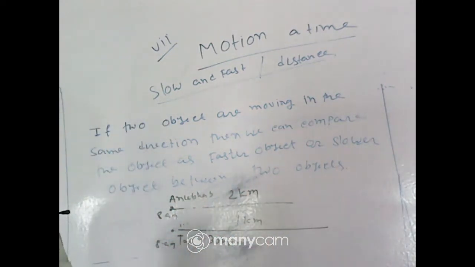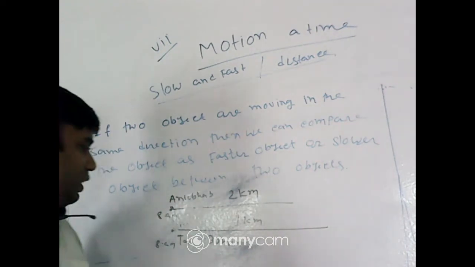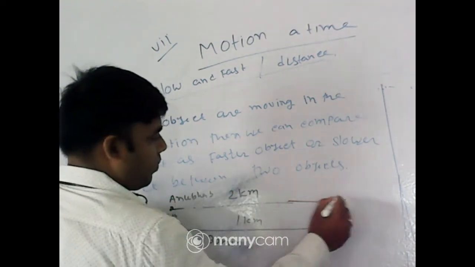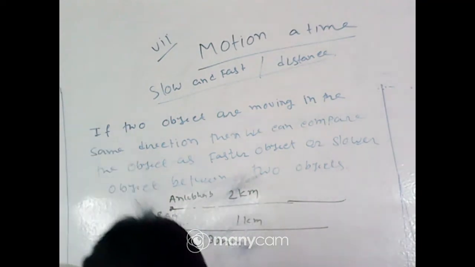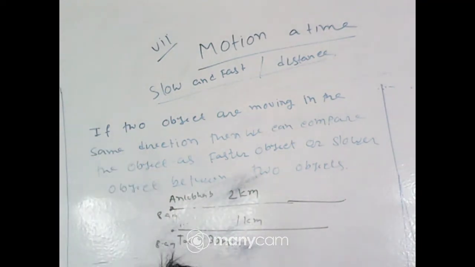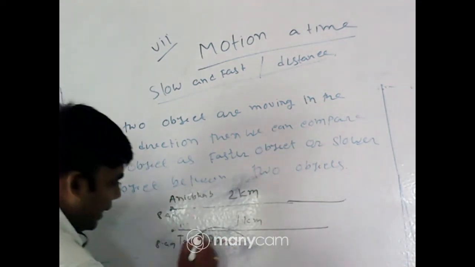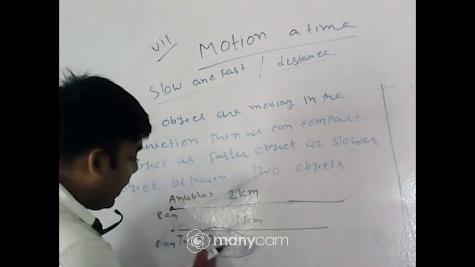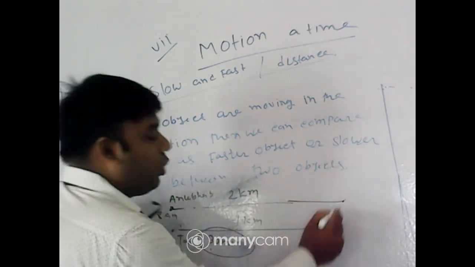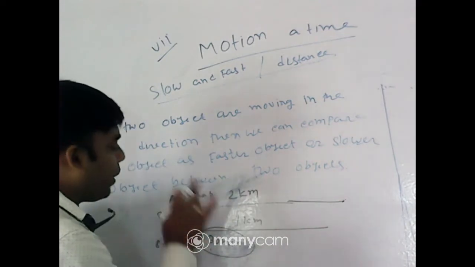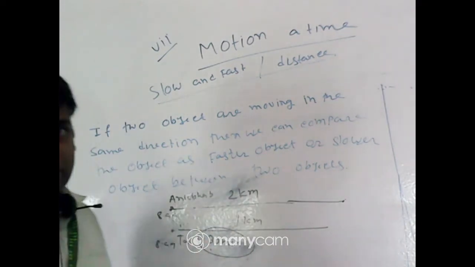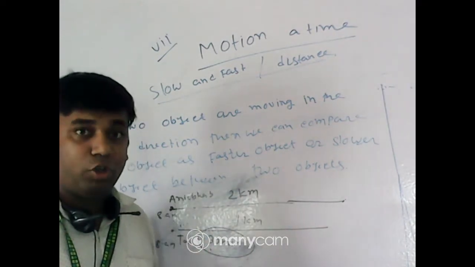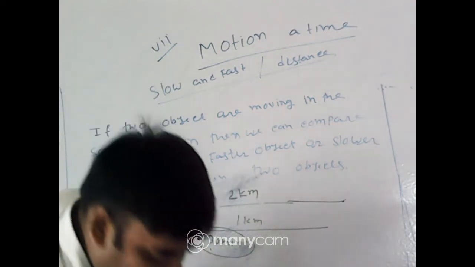Then who is faster here? Yes, Anubhav. Because within 30 minutes, that certain interval of time, Anubhav has covered more distance than Tanaj. That's why Anubhav is faster here.